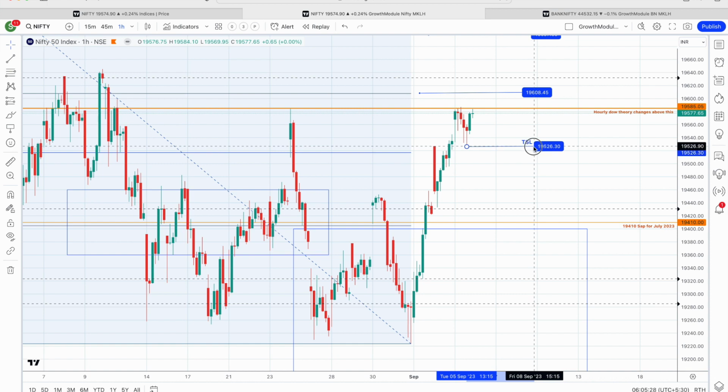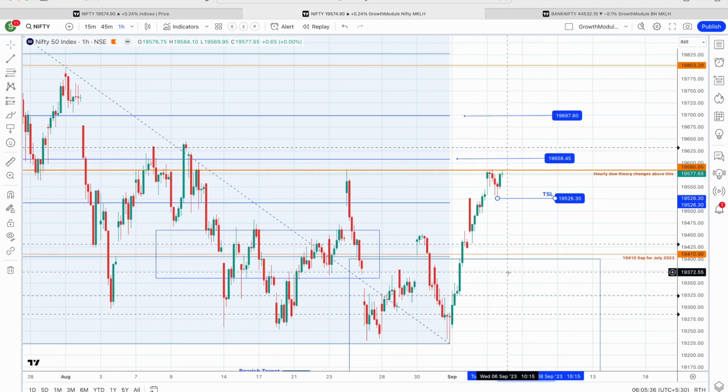At this time, what I have observed and what I am doing is that instead of trading in options, I am sticking to futures trade, and that futures trade is with a hedged position. I have hedged it with the 19,300 put option. So the trade is going in a better way. So this is one part of Nifty. In this week we are seeking targets of 19,600 and 19,700 levels.